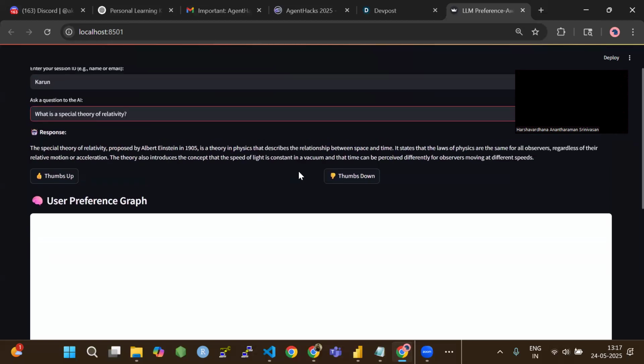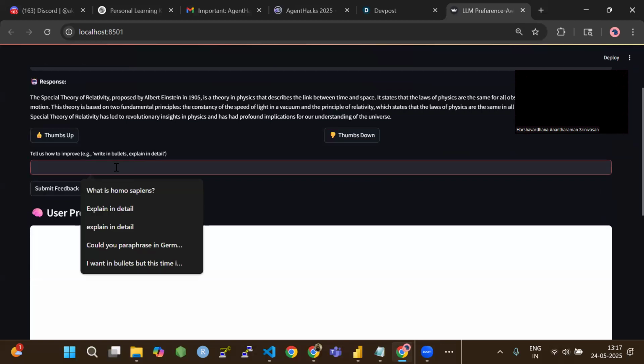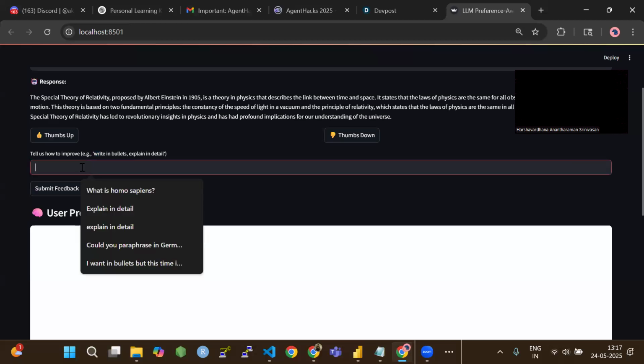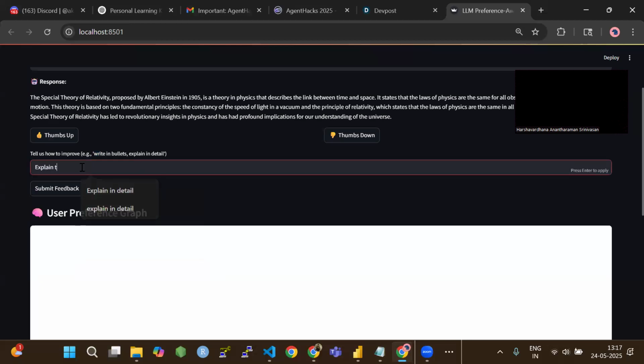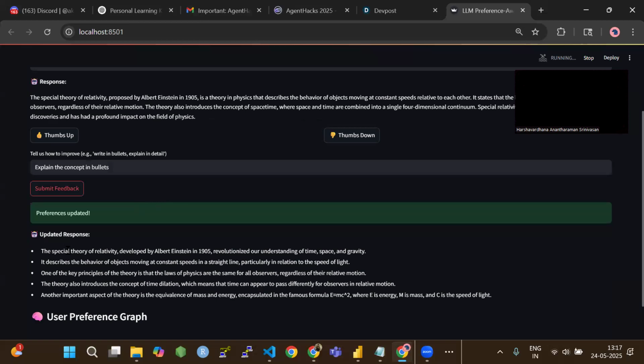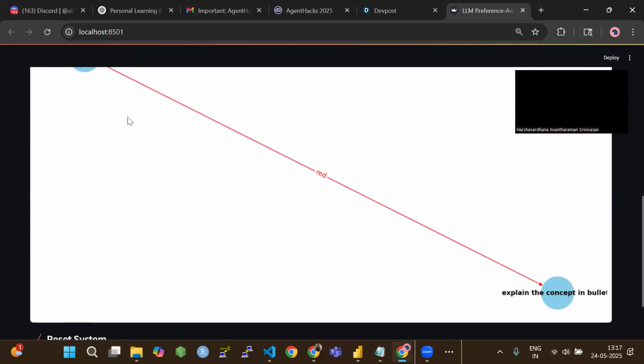I'm not quite convinced with this response. If we are convinced, we can click the thumbs up. If not, we can give a thumbs down, and it will ask for an improvement. For example, I would like to mention, explain the concept in bullets. I'm just clicking the submit feedback button, and you see the updated response is in bullet format, and my knowledge graph is also updated with an edge marked in red color. This shows the current preference of this user.